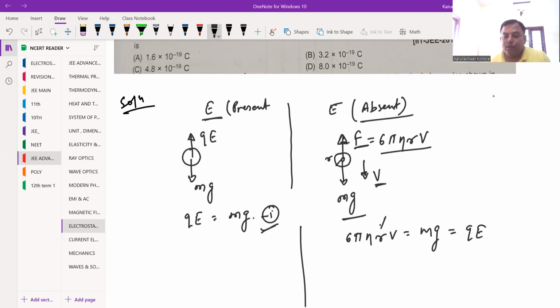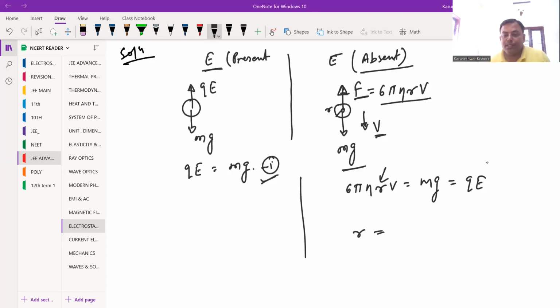So here you can find the radius. The radius right here is QE divided by 6 pi eta v. Where eta is what?